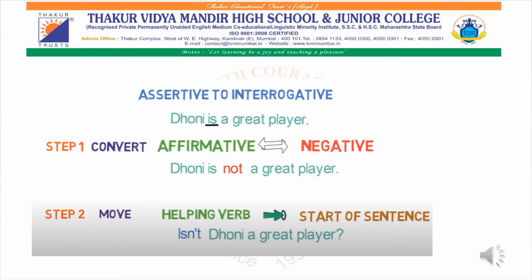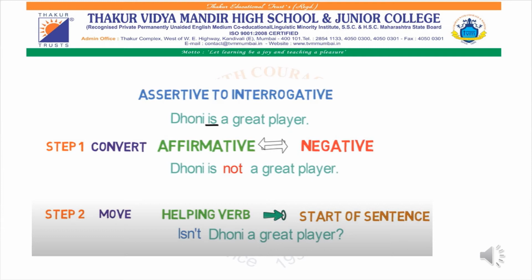Once you finish converting a positive sentence into negative, the next step is to move the helping verb to the start of the sentence. What is the helping verb over here? Is. Is not. So, isn't Dhoni a great player? Question mark. I hope this concept is clear.